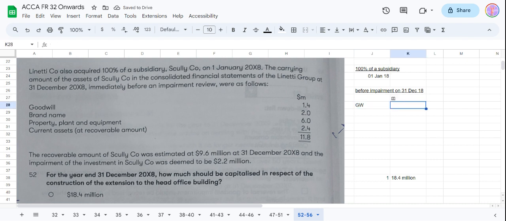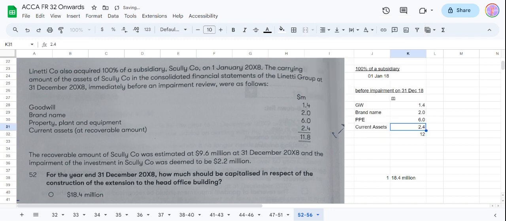Brand name is valued at 2, property, plant, and equipment 6, and current assets. There is no revaluation on this, but we'll just note it.